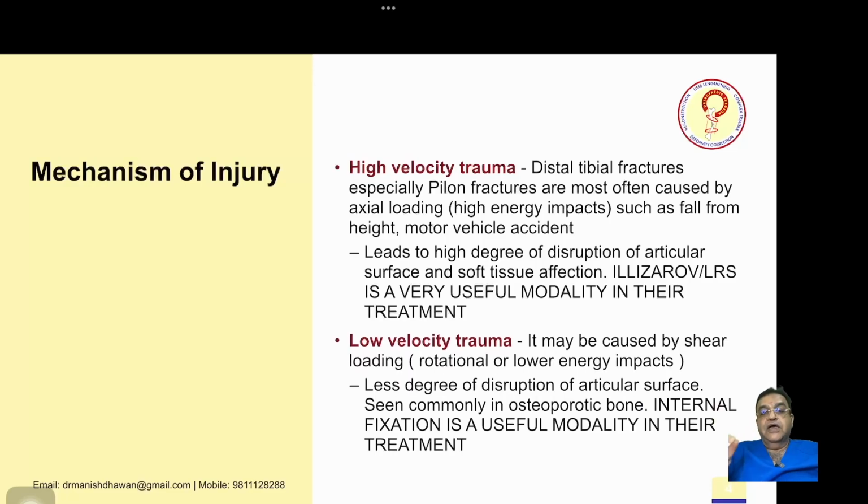Low velocity trauma may be caused by shear loading, rotational or low energy impacts, with less degree of disruption of articular surface, seen commonly in osteoporotic bones. Internal fixation is a useful modality in their treatment.